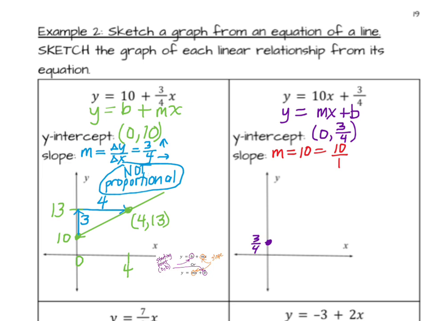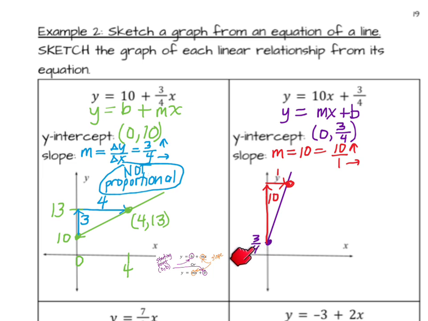10 over 1 is more than 1, so my line is going to be steep, very steep. And then from here, we're going to go up 10 and 1 to the right. So let's draw that. Again, put the 10 on the inside of the triangle. The 1 can go above.